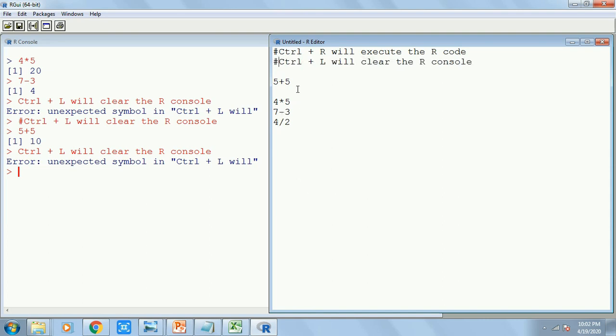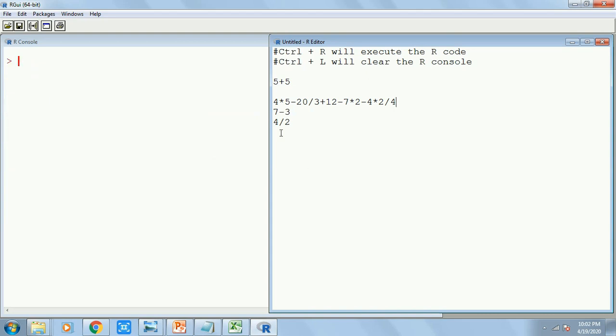Okay, now suppose I have written 4 into 5 minus 20 divided by 3 plus 12 minus 7, just written lots of stuff, something arbitrary like this. I will clear the R console. Now if I press Ctrl R, R is going to execute the entire line. So I get 9.3.